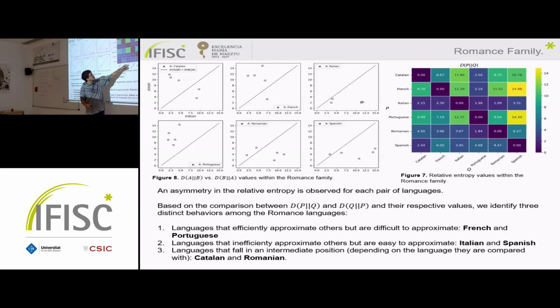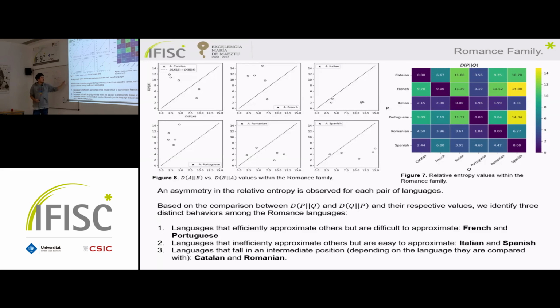But if we calculate the same magnitude the other way, when Portuguese is the test distribution, we obtain a value of 1.96. So Portuguese has more facility to approximate Italian than the other way around. So we can see this clear asymmetry. If we plot the values of the relative entropy for each one of the languages, when it plays the role of the real distribution and when it plays the role of the test distribution, we can characterize the behavior of the different languages.